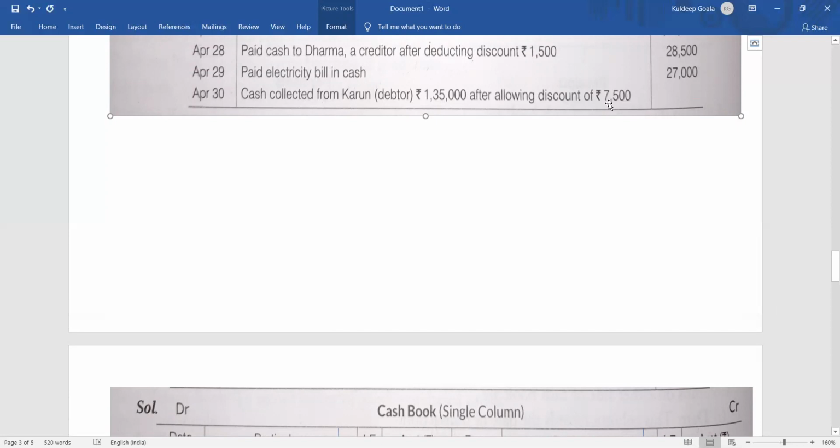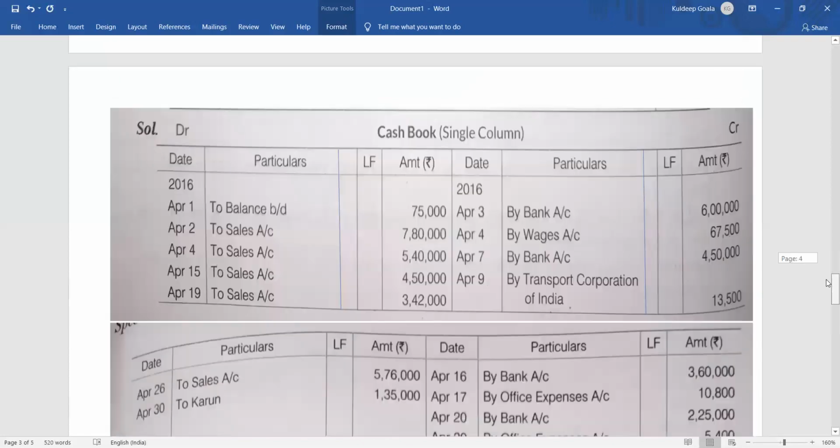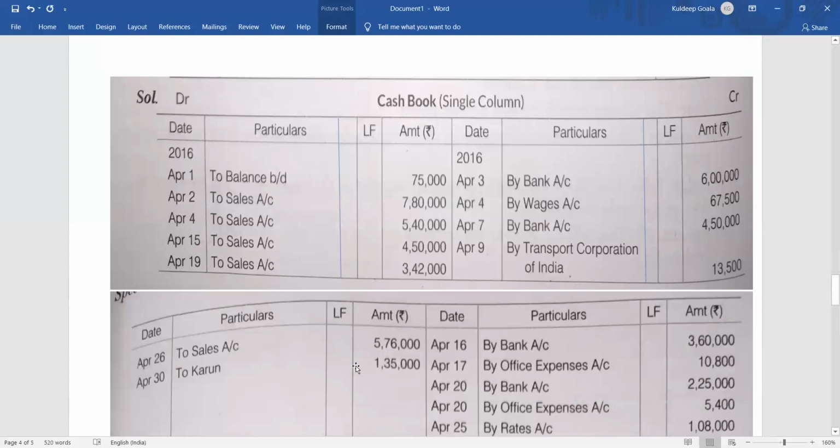The journal entry will be like this: cash account debit 1,35,000. Discount allowed account debit 7,500. To Karun 1,42,500. Clear? So where will it come? We are receiving it, so on the receipt side, what will you write? To Karun 1,35,000. Clear?